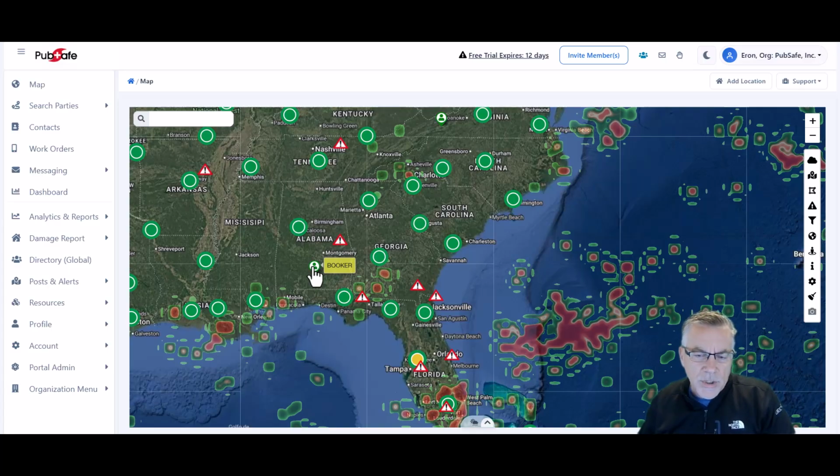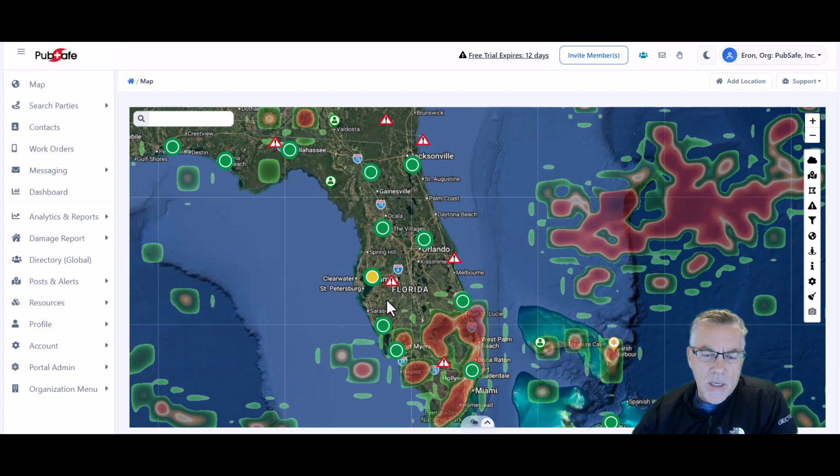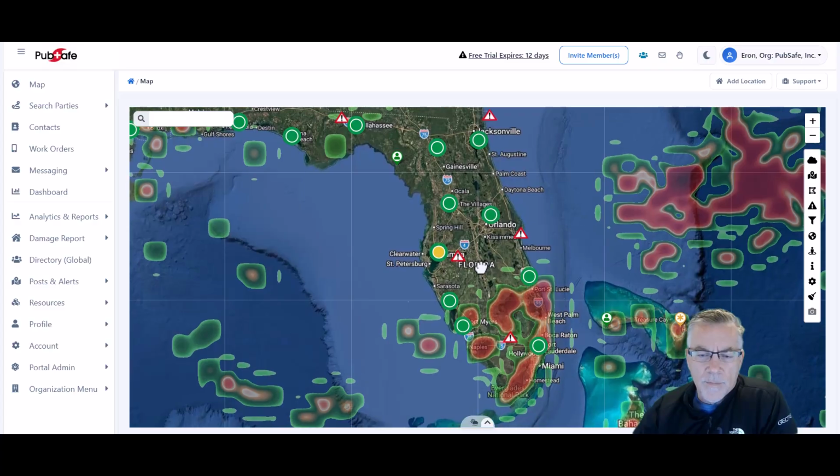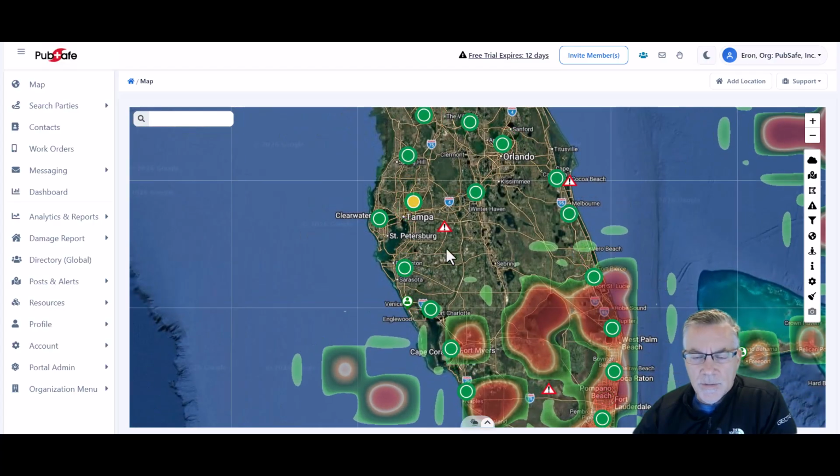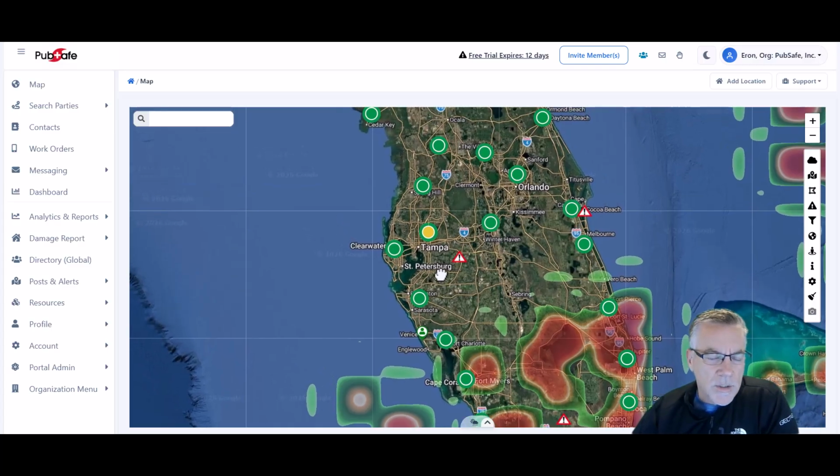The third level of messaging is the ability for government registered accounts to actually message citizens. And why is that important? Because we don't want every NGO to be able to message citizens and start reporting information that may not be official. So we only allow government accounts to message non-organization or citizens that may be in the field. And that includes other organization members as well as just everyday citizens that are out there. So think about like tsunami warnings would be a great example, tornado alerts and things like that.